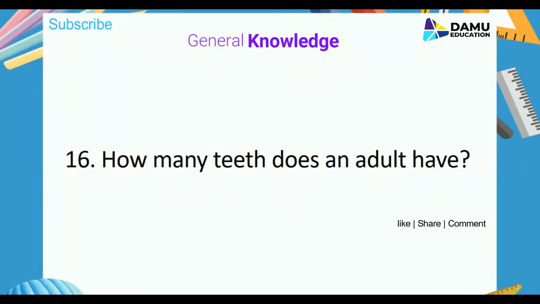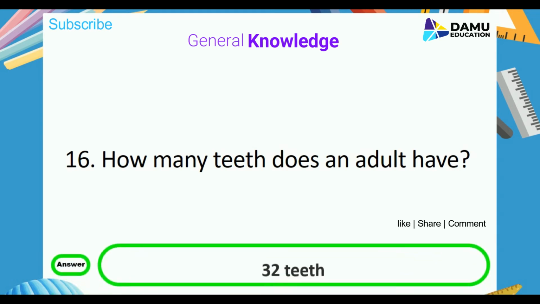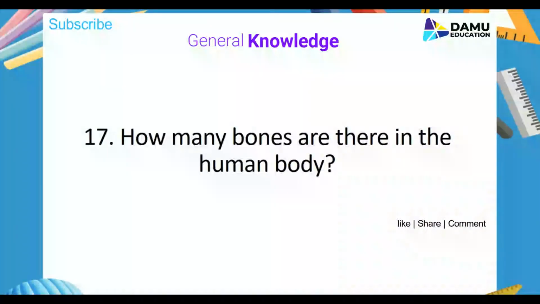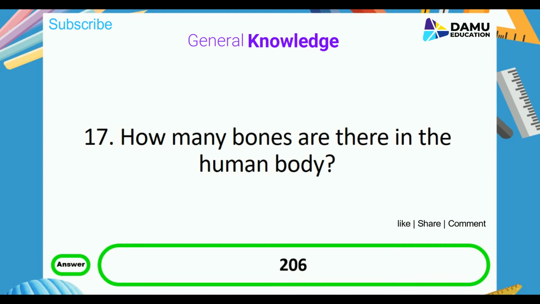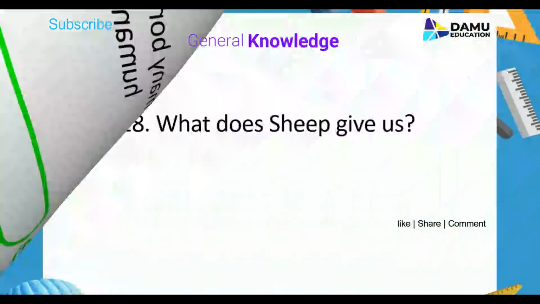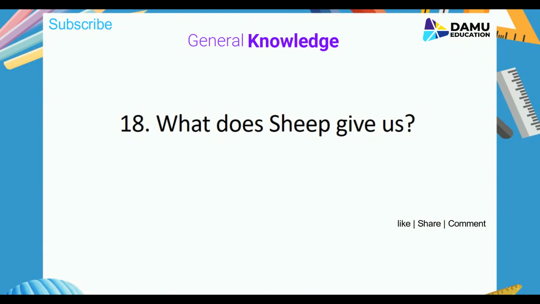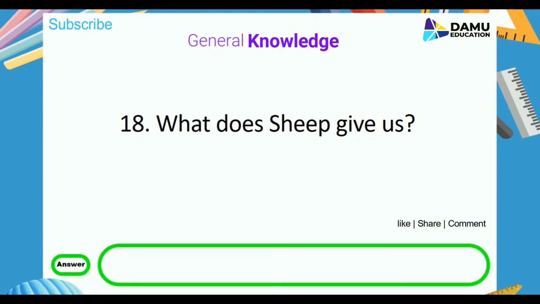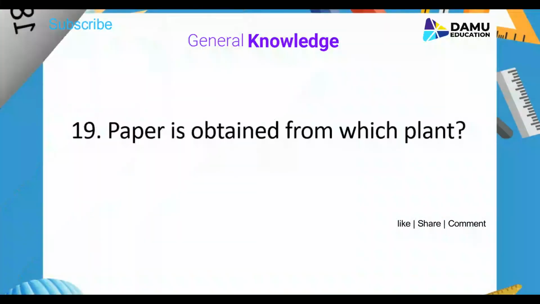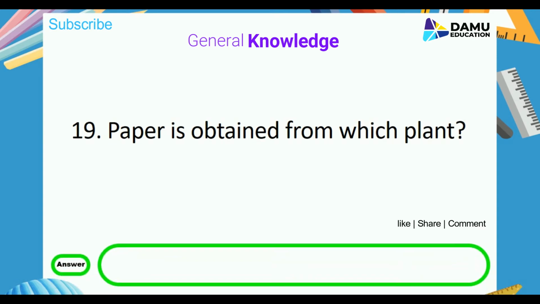How many teeth does an adult have? Answer is 32 teeth. How many bones are there in the human body? Answer is 206 bones. What does sheep give us? Answer is wool and milk. Paper is obtained from which plant? Answer is bamboo plant.